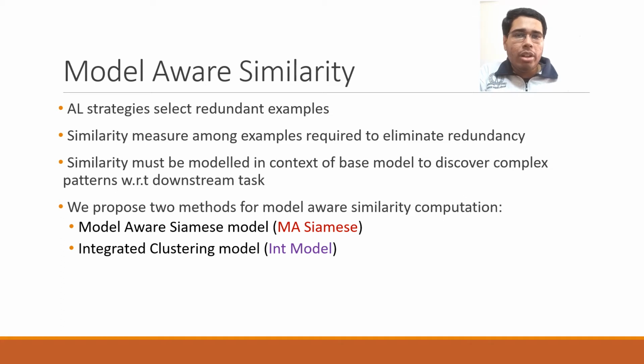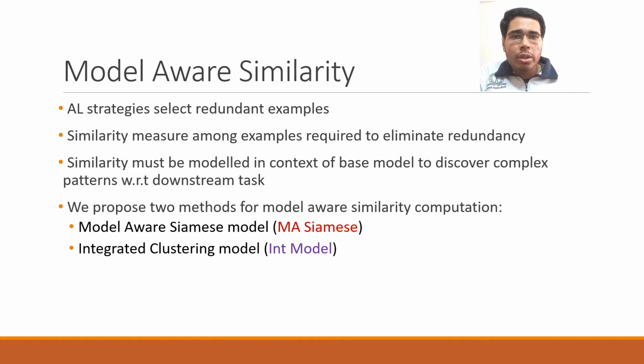A simple dot product is not enough to capture the complexity of the sentence structures in the context of the downstream task. It might happen that sentences having low cosine similarity in the input space may still be similar in the embedding space of the downstream task, but the encoder of the model being trained for this task has no incentive to distinguish among such samples. Therefore, we need to model similarity in the context of the downstream task. That is, we need some sort of model awareness.